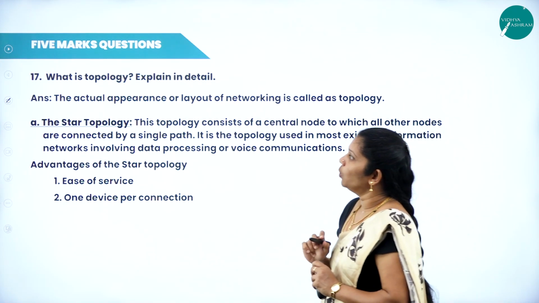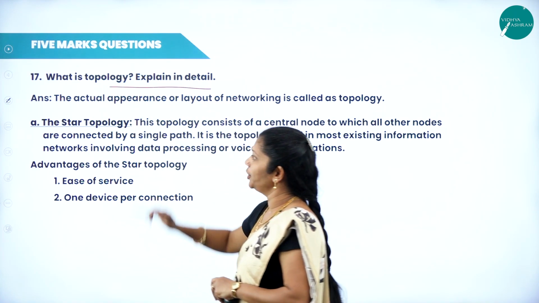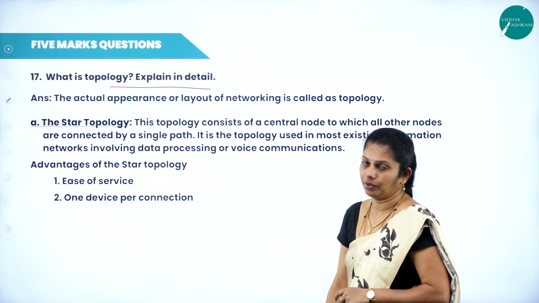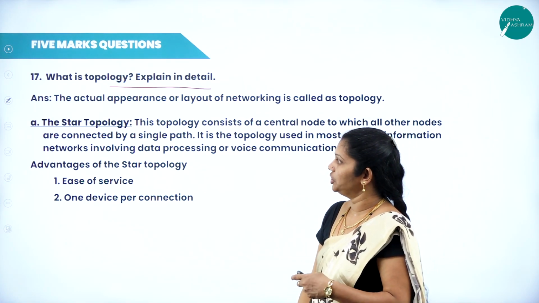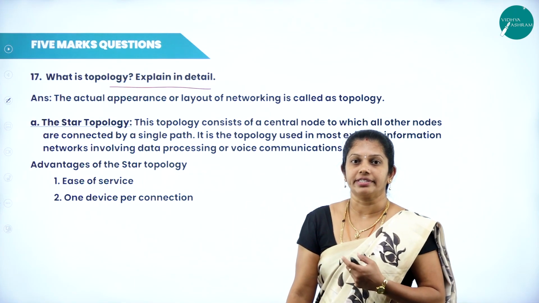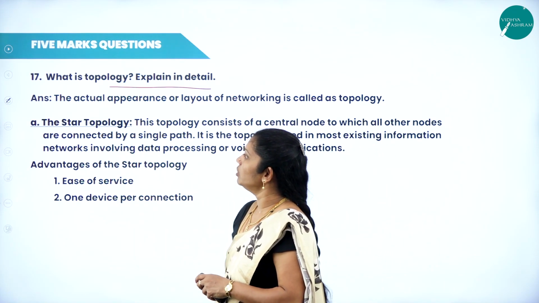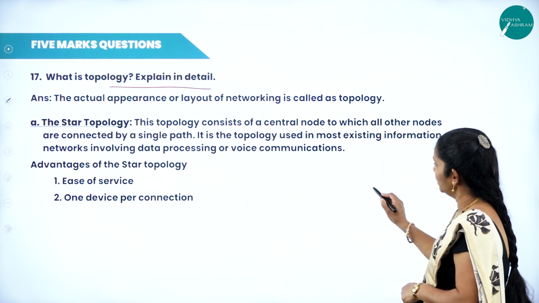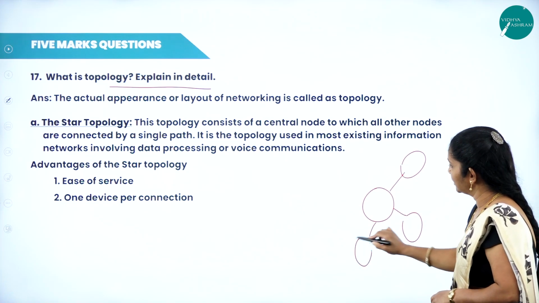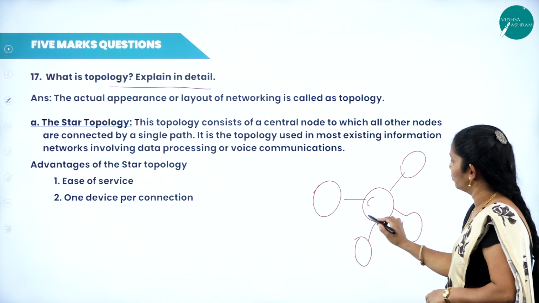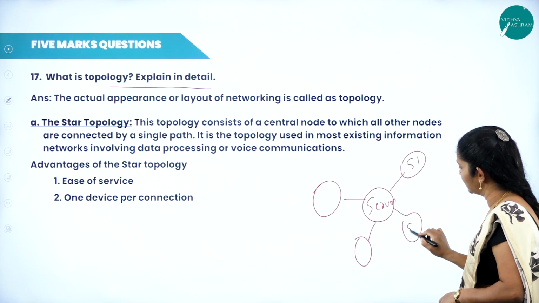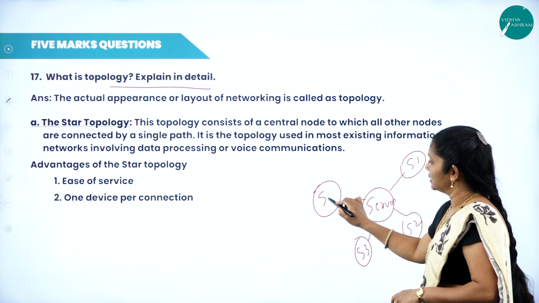The next question, what is topology? Already I told you, topology is nothing but the actual arrangement of networking computers. Under that we have star topology, mesh topology, tree topology, ring topology, bus topology, like that we have types of topology. First we will move on to star topology. In star topology, there is one center system. All the subsystems are connected to that center system only. This can be called the server system. Here this is system 1, system 2, system 3, system 4.